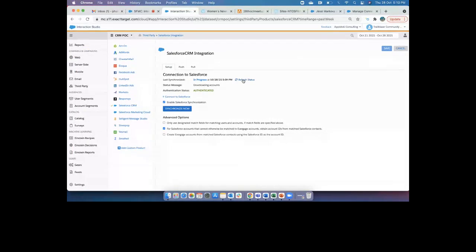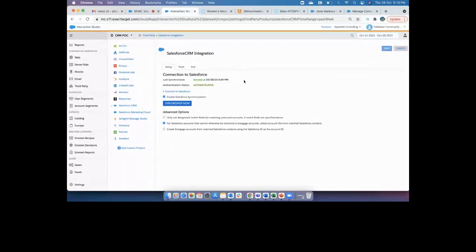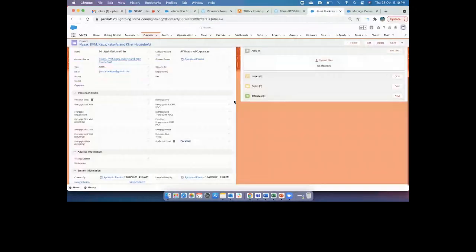See here, it's just downloading accounts. Yeah, so it's done. It'll take some time to load the data back to Salesforce. But as I said, it will go back and synchronize the data nightly. Actually, it's a nightly process.